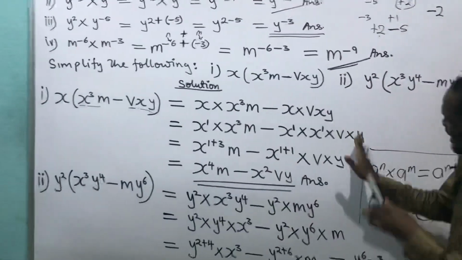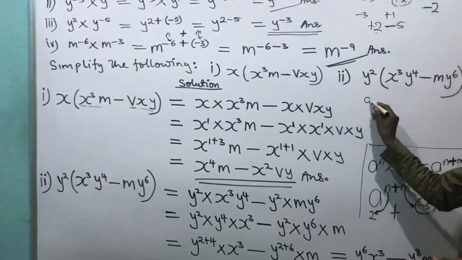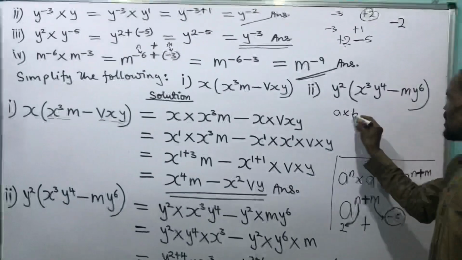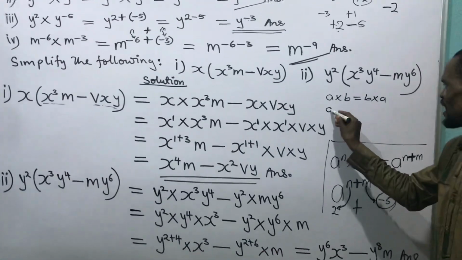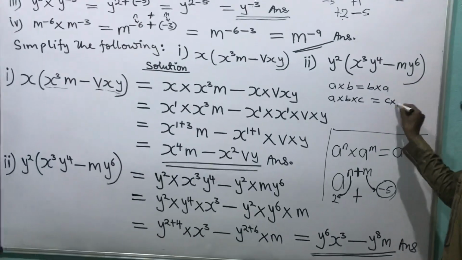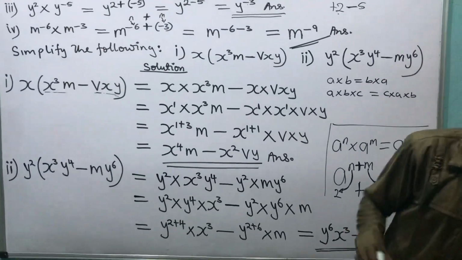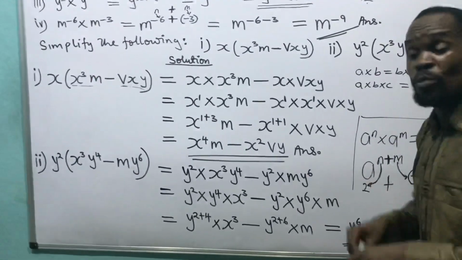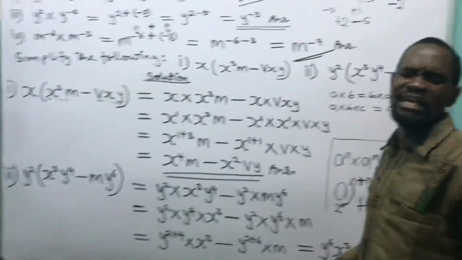Somebody will ask, how did I arrange this like this? Look at this. You know that a times b is the same thing as b times a. And you know that a times b times c is the same thing as c times a times b. As long as they are in your family, in your home, you can stay any place you like in your compound.